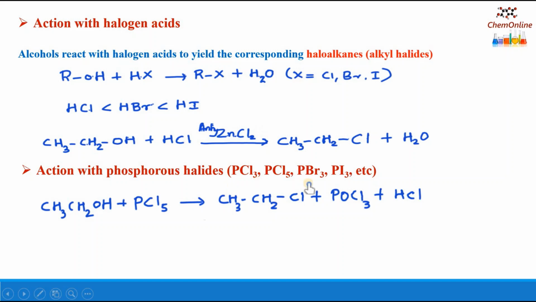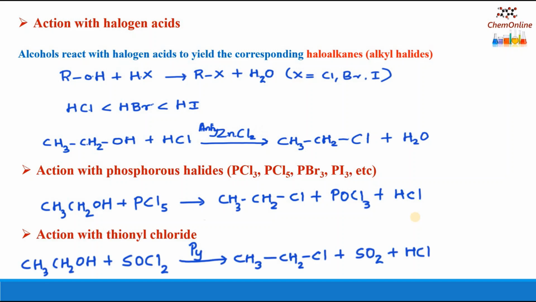Next is the reaction with phosphorus halides. It can be PCl3, PCl5, PBr3, PI3, etc. The alcohol when treated with PCl5 again gives an alkyl halide, CH3CH2Cl, ethyl chloride, plus POCl3 plus HCl. And if it is PBr3, then the corresponding product will be an alkyl bromide. If it is PI3, then the corresponding product will be an alkyl iodide.